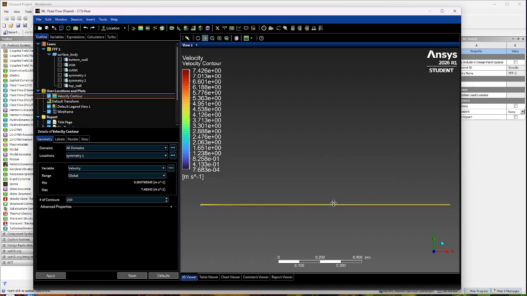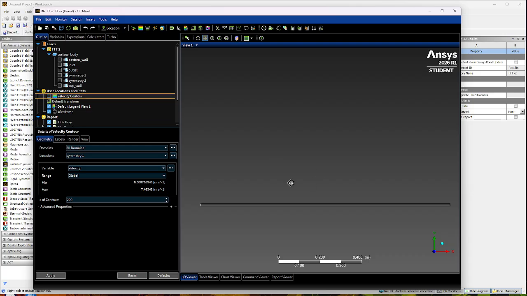Alright, and then after that, we're going to uncheck the velocity contour. And then we're going to make another contour here. And then we're going to do pressure contour.